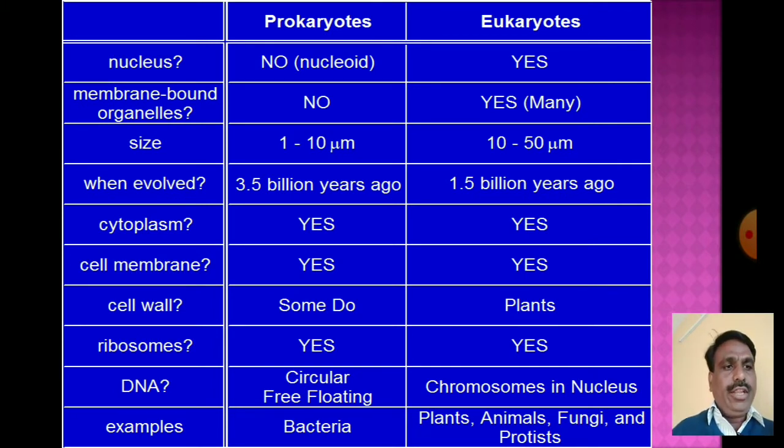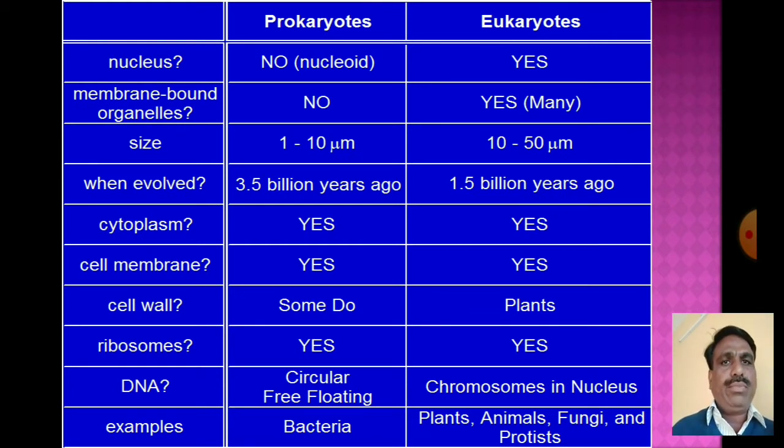The DNA, the genetic material, is scattered in the cytoplasm, not enclosed in a nuclear envelope. So there is no true nucleus in the prokaryotic cell. Eukaryotic cells have a definite, true nucleus.